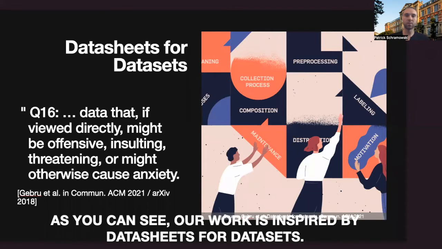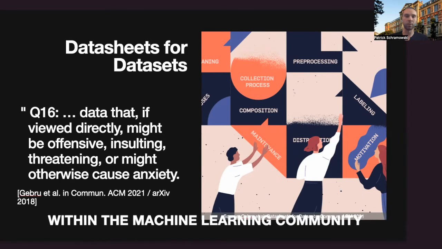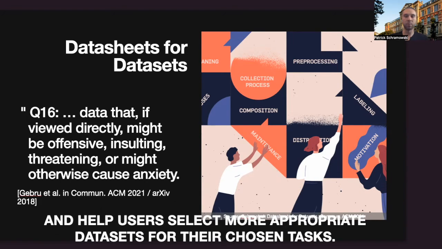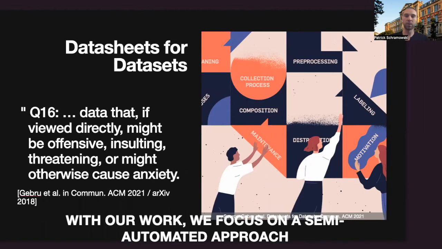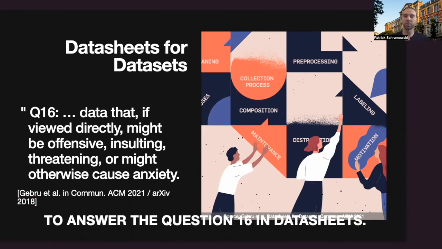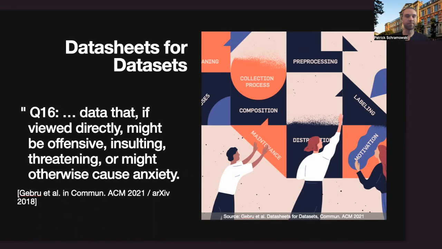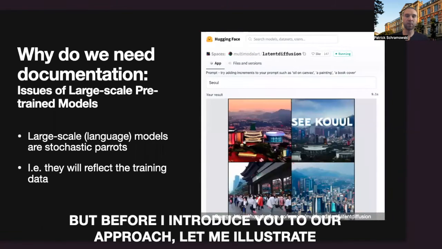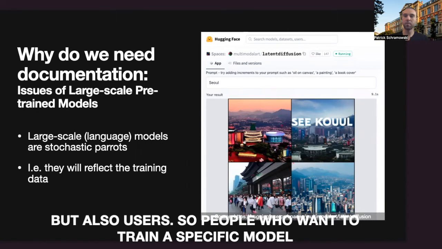As you can see, our work is inspired by Datasheets for Datasets. The goal is to increase transparency and accountability within the machine learning community and help users to select more appropriate datasets for their chosen tasks. With our work, we focus on a semi-automated approach to answer question 16 in datasheets, which we summarize as contained inappropriate content. But before I introduce you to our approach, let me illustrate why documenting datasets is so important for not only dataset creators, but also users.